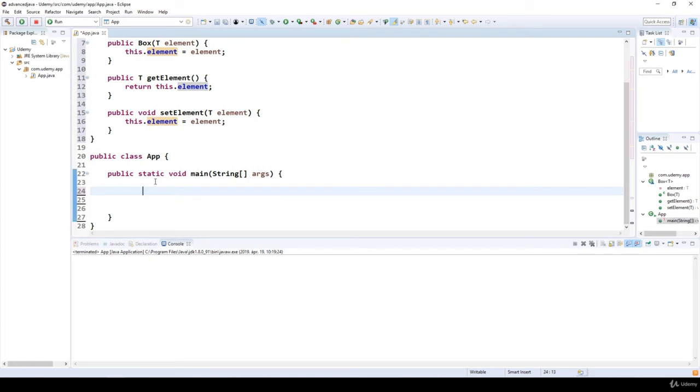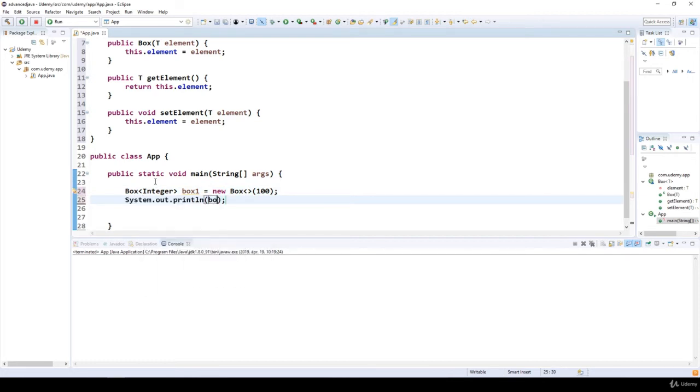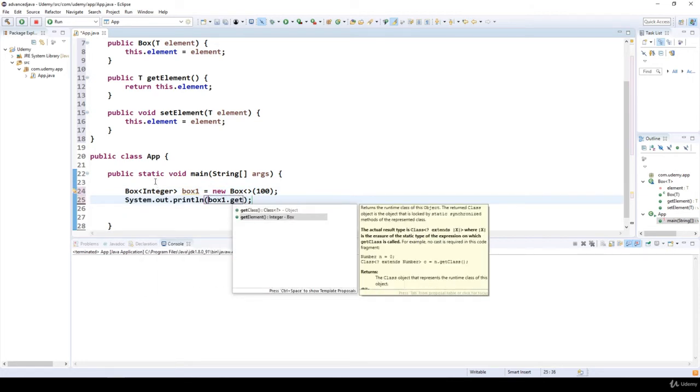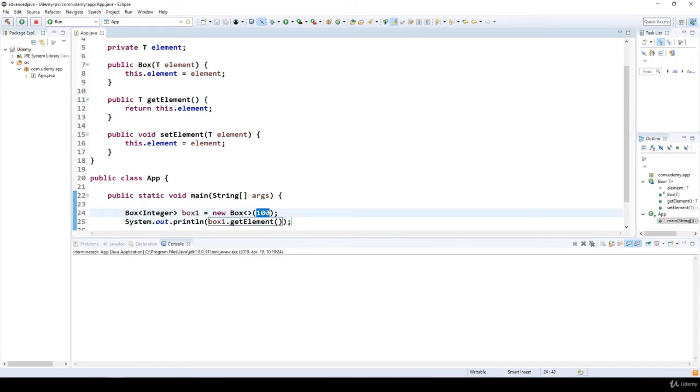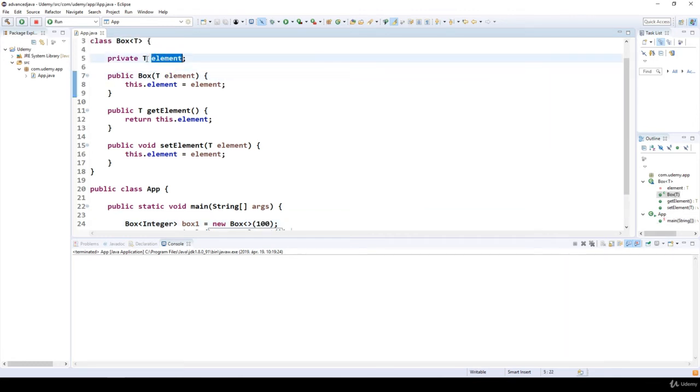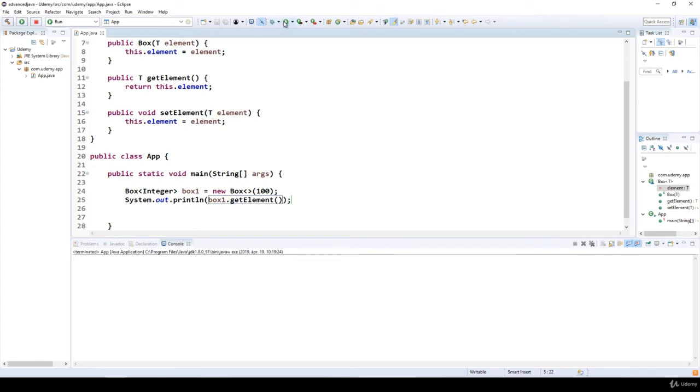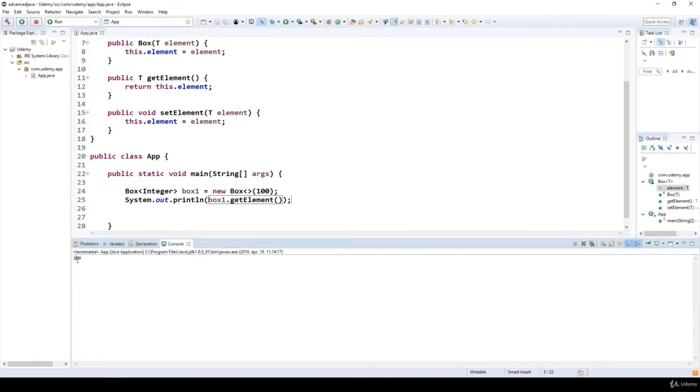So why is it good? Because now we can create a Box and we can define that the Box is going to store an Integer. So this box1 is a new Box. Of course, we have to define the integer value itself. And then we are able to print out box1.getElement, and this is how we can get the value we have inserted. As you can see, in this case, we specified 100, so that's why the value of the generic item is going to be 100. So if we run the application, we get 100.